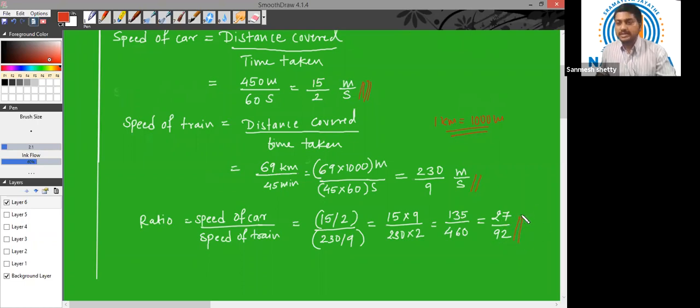It has no units. Why? Because we are dividing two similar physical quantities. So this is the final ratio of the speed of car to the speed of train.